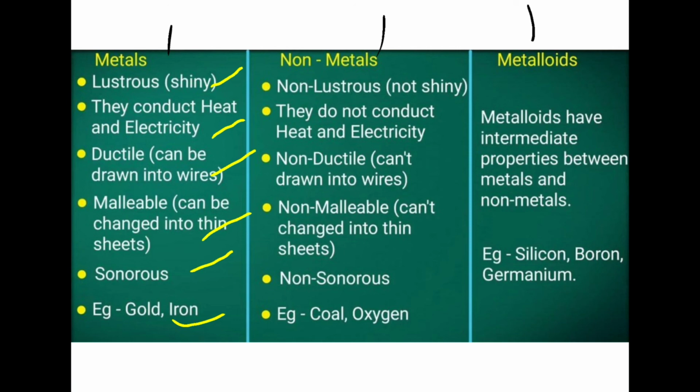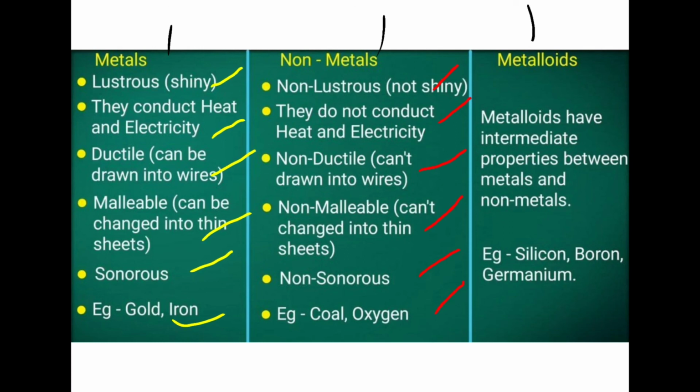Then next one is about non-metals. Non-metals are non-lustrous. They are not shiny in appearance. They do not conduct heat and electricity. Non-ductile, they can't be drawn into wires. They are not malleable, they cannot be made into thin sheets. They will not produce sound. Examples are coal and oxygen.